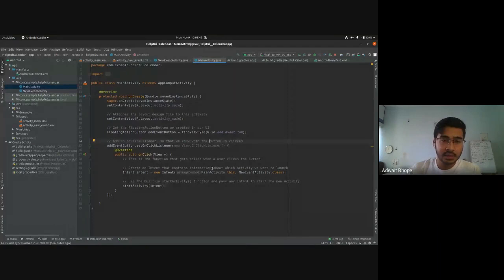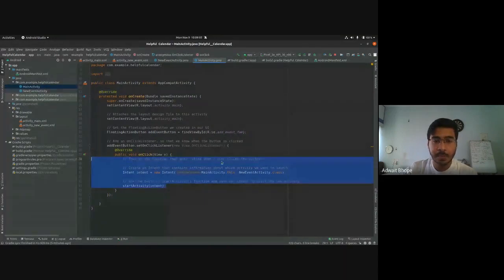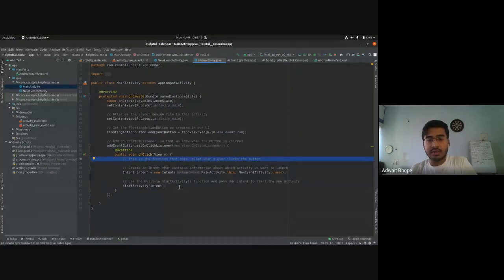And now we have to add an on-click listener. So just use this object, add event button dot set on-click listener, and we have to pass a new object, a view dot on-click listener. Whenever you type this, it will come up in autocomplete, and this override and this public void onClick wrapper would be inserted automatically. What we do need to type in manually is this part here. This onClick is the function that gets called when a user clicks the button. So this is the code that will execute when the user clicks on our floating action button, the plus button.